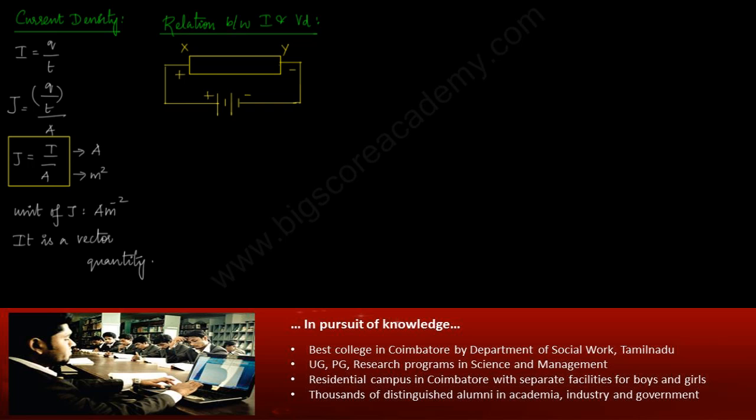Let these be the free electrons, and when a potential is applied, an electric field is generated, and as we discussed before, the electrons will start to move from Y to X with a drift velocity Vd.